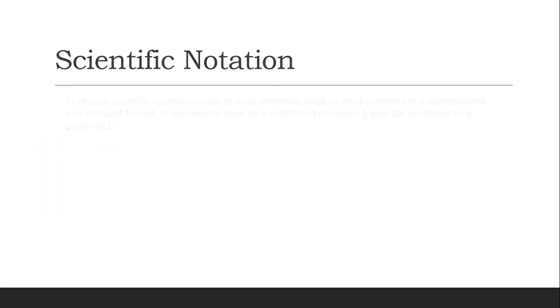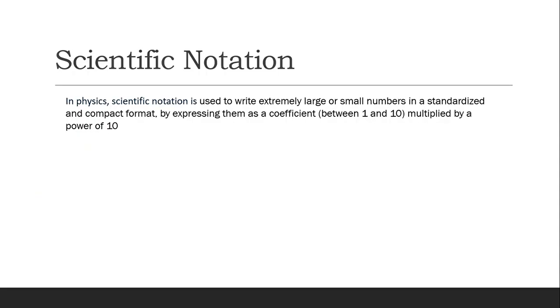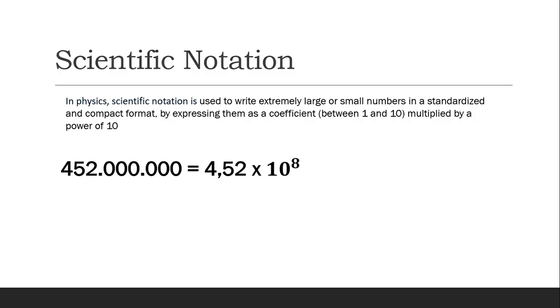First, the scientific notations. In physics, scientific notation is used to write extremely large or small numbers in a standardized and compact format by expressing them as a coefficient between 1 and 10 multiplied by a power of 10. This is the example. We have 452 million, and we have to write it down. The number of zeros here is too much. That's why in physics we want to make it very simple. We simplify it to become 4.52 multiplied by 10 to the power of 8.